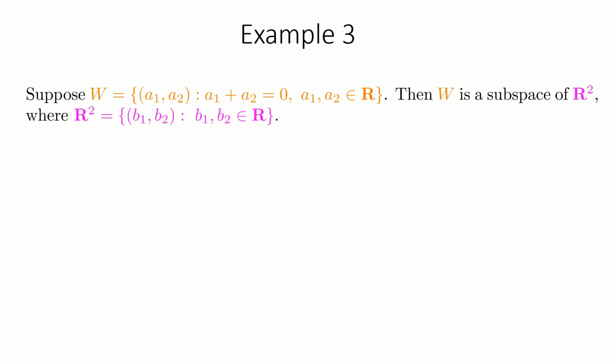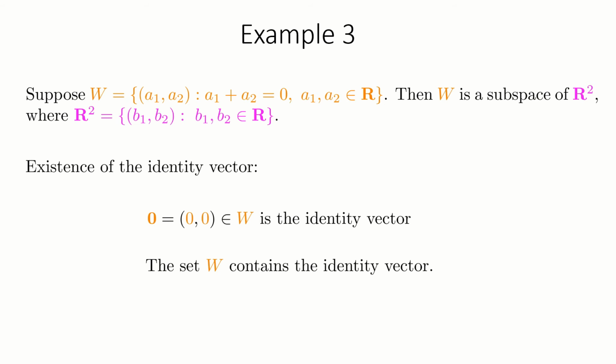In this example, R2 is the set of all ordered pairs. R2 is a vector space under pairwise addition and scalar multiplication. The subset W of R2 contains only those ordered pairs whose member elements sum to 0. The ordered pair (0, 0) is the 0 vector and belongs to the subset W.